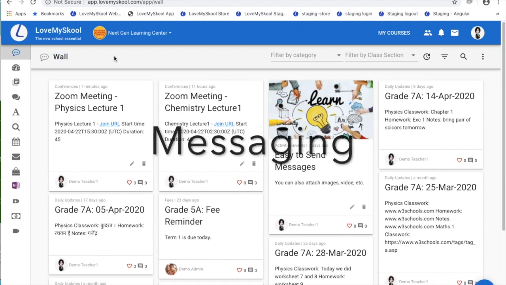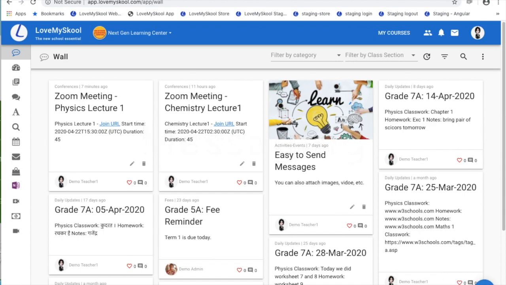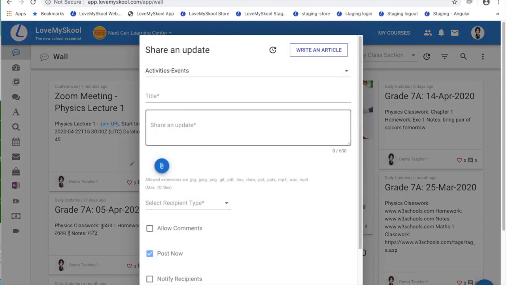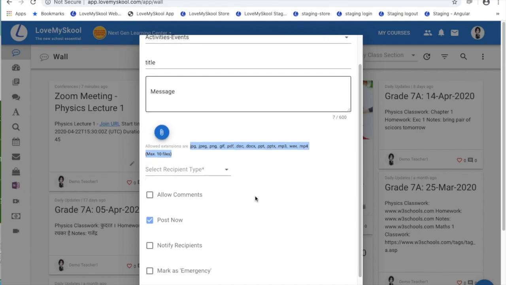So as a teacher, I'll see all the messages which are relevant for me, and I can send out messages by simply clicking this create post button and selecting a category. I can put a title for my message and I can put my message here. I can also attach various kinds of files in the message itself, including images, PDFs, and videos.